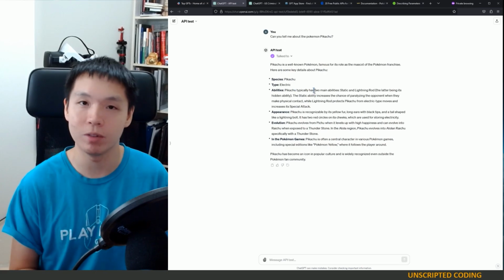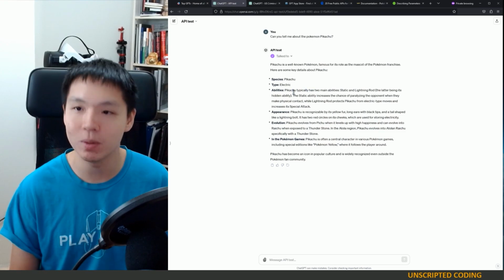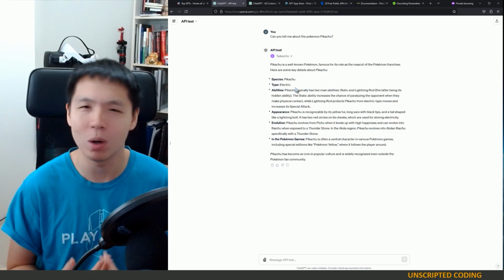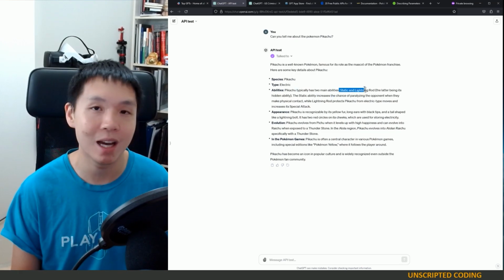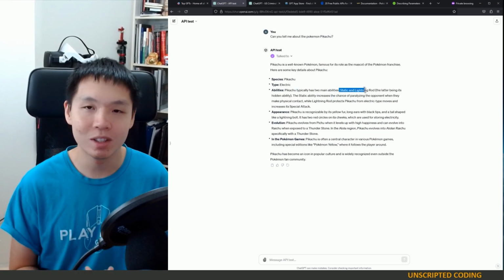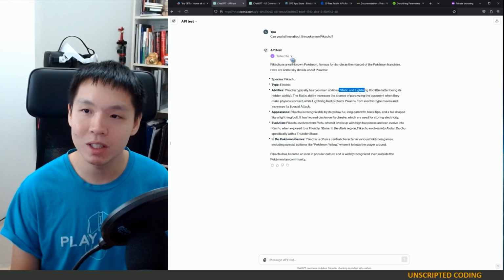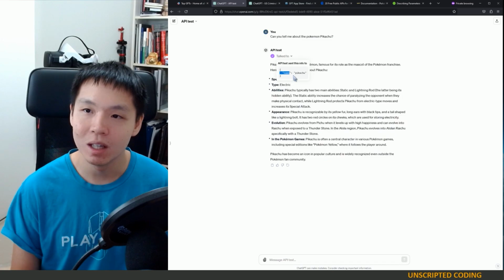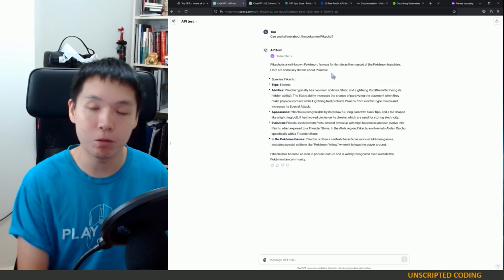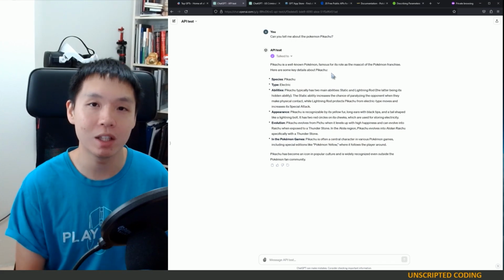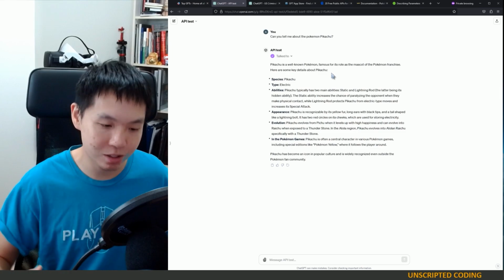And all of this looks very accurate. Pikachu is a Pokemon. It's an electric-type Pokemon. Hopefully we all know that, but has two main abilities, Static and Lightning Rod. That all seems accurate to me. And what you're seeing is that it's going online and finding information. It's not just reaching into its bag of tricks.